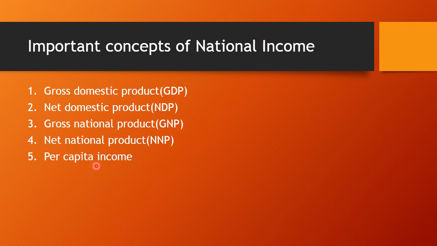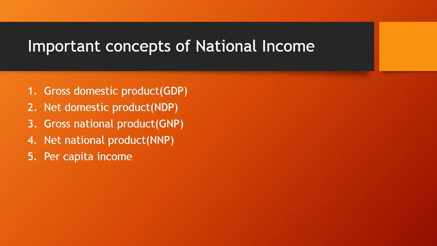Let us take an example. If the total income of a country is 60,000 crores and the total population of the country in the year is 2 crores, we can calculate per capita income, that is national income divided by the total population. That is 60,000 crores divided by 2 crores. So 30,000 is the per capita income of that particular country.